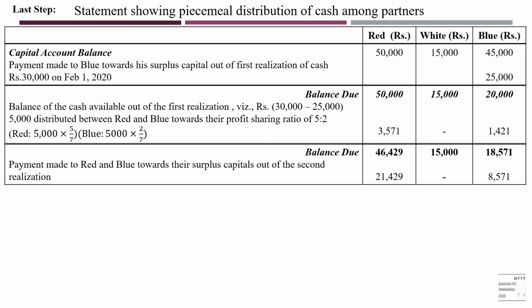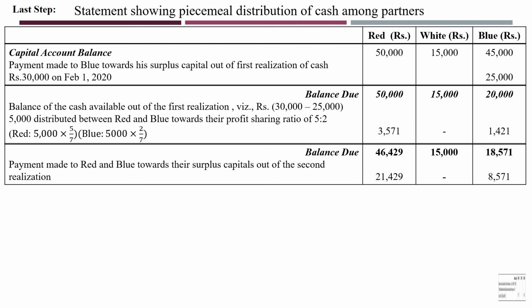And the other person has 10,000. So that surplus has to be paid, say 3,571 and 1,429, and here it is 30,000 plus 5,000, 35,000. How do you get it actually?